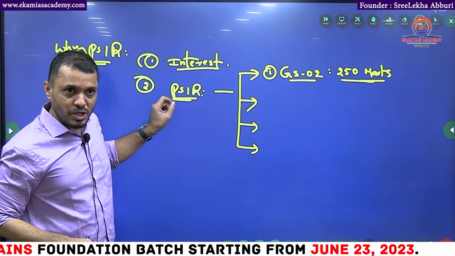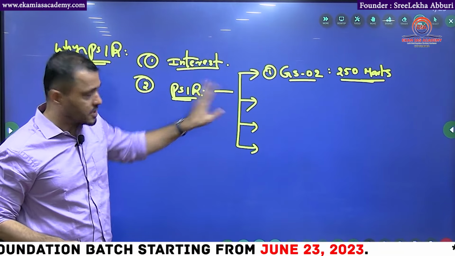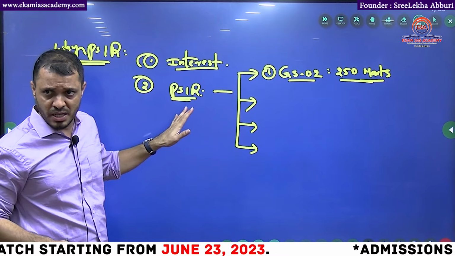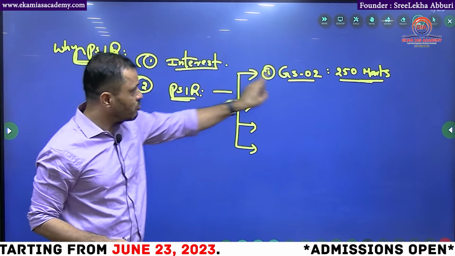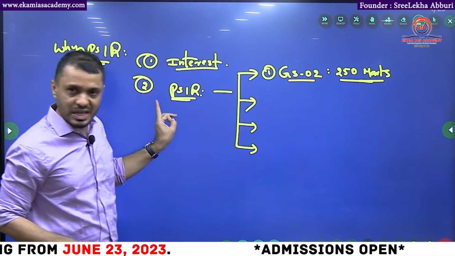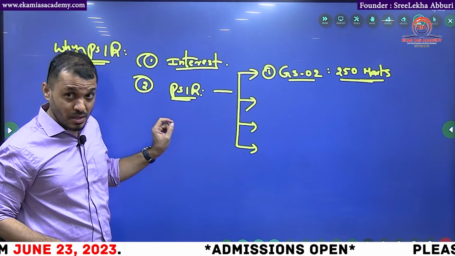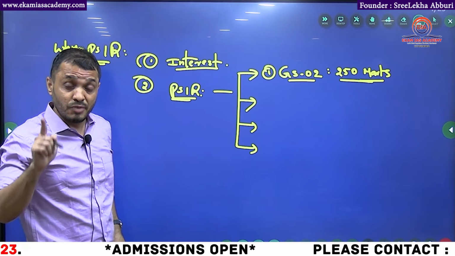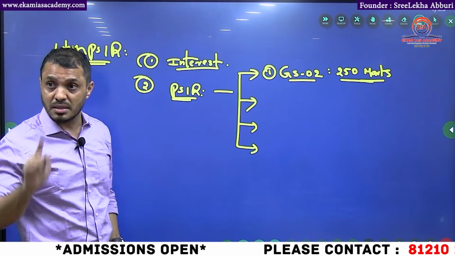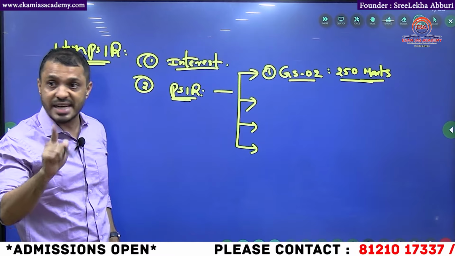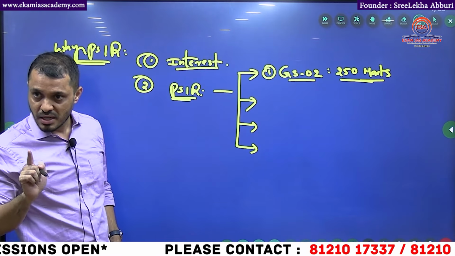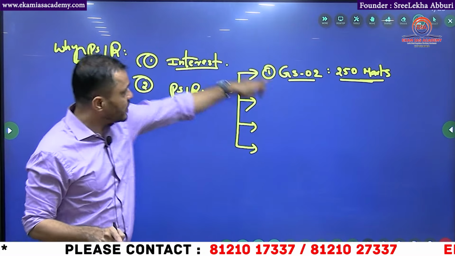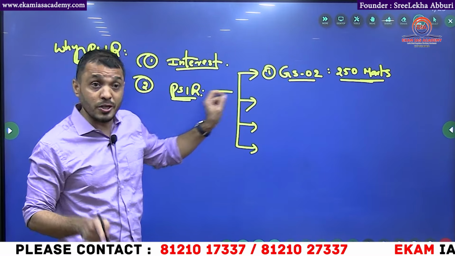So, you cannot find any other optional like this. Forget about choosing sociology, anthropology, pub-ad, whatever it may be, you will never be able to find one entire GS paper covered in one optional paper. Now this may seem very small to you, but imagine when you clear the prelims, before you write the mains, you will get approximately 100 days, not more than that. In those 100 days, when you are reading the optional, you should be able to finish one GS also. That is where you are getting the advantage.